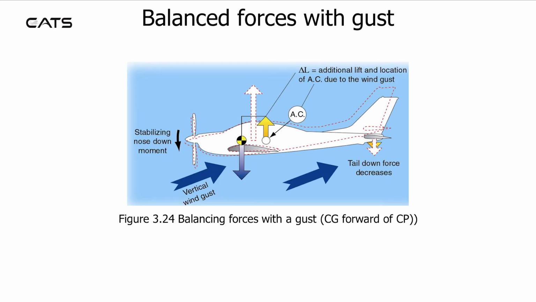Balanced forces with gust. If there's a gust and the centre of gravity is in front of the aerodynamic centre, the tail down force decreases and a stabilising nose down moment is created.